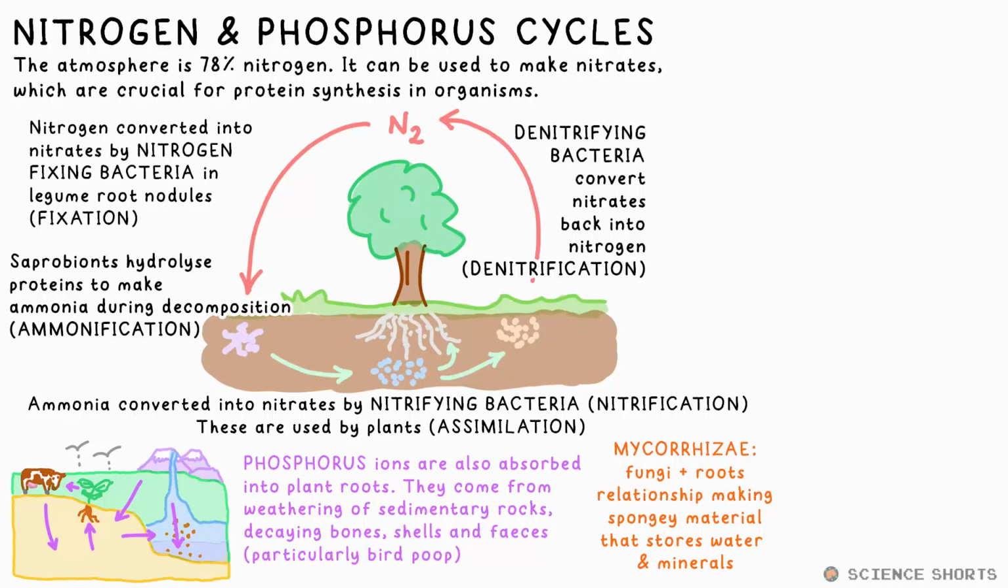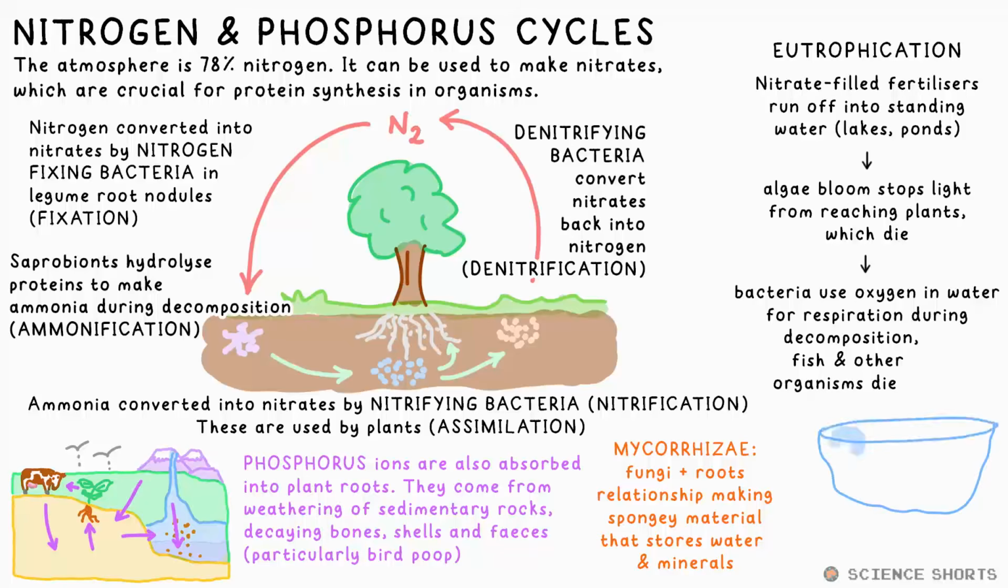We use natural fertilizers like slurry from cow feces and artificial ones to replace nitrates and phosphates removed when we harvest crops. However, overuse can lead to leaching. The fertilizer is washed into bodies of standing water like ponds and lakes, and eutrophication can occur. The nitrates cause surface algae to bloom. They grow quickly, blocking light to underwater plants. They die, they are decomposed by respiring bacteria, and that robs other life of oxygen, and the ecosystem dies.